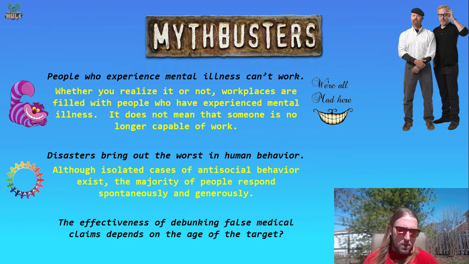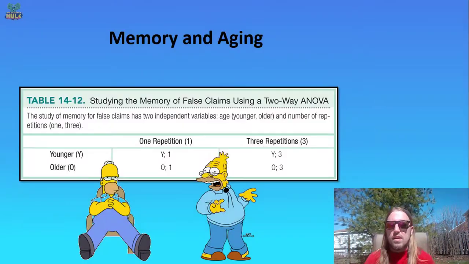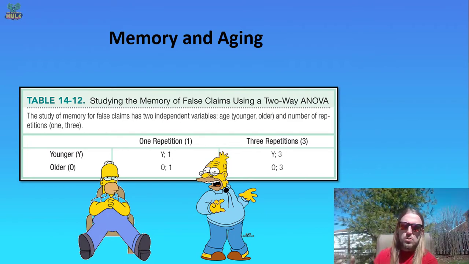So then, to bring us back to our question, how effective could it be to debunk false medical claims, and to what extent might it depend on your age? That is, it is easier to debunk these claims when they're held by younger adults than when they are held by older adults? The design we're going to use, we'll have younger adults and older adults here. We're going to try two different ways of debunking these claims with just one repetition, saying that no, this is not a real thing and that this is the factual information over here.